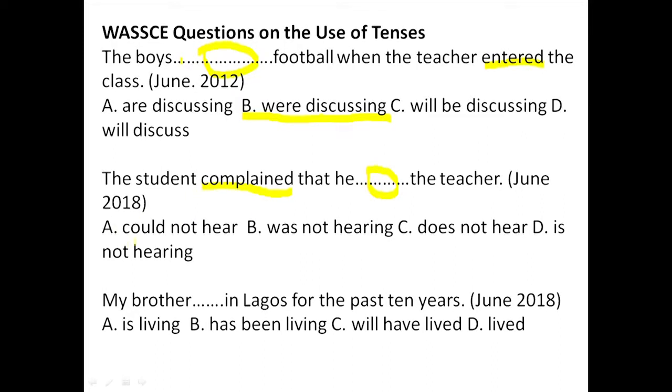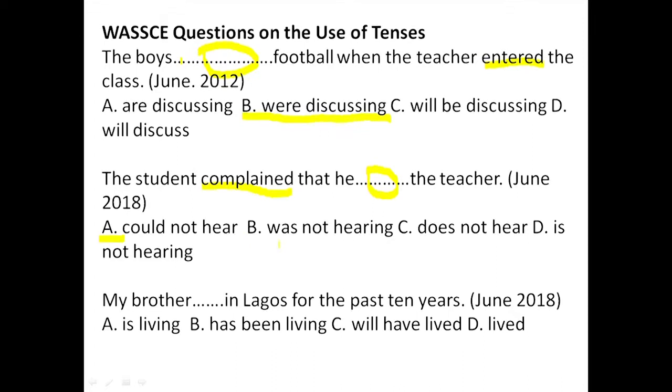So, I could not hear. The student complained that he could not hear the teacher. That's fine, because could is in past tense, and in this case we require it. B, the student complained that he was not hearing, no. That's, of course, not the case.